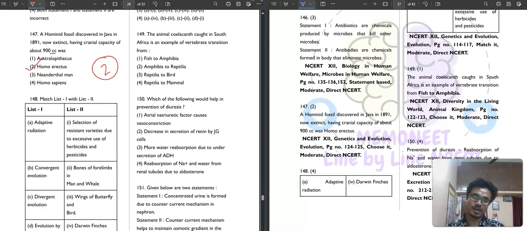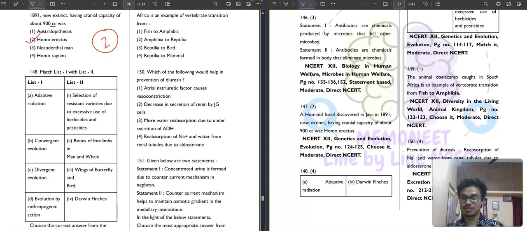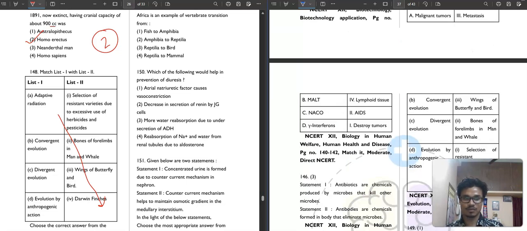Then again a match the following type question. What do you mean by adaptive radiation? Okay, so you need to match. Adaptive radiation is shown by Darwin finches. Then convergent evolution, what will be the correct one? Tell me the example of convergent evolution. That is wings of butterfly and bird. This is the convergent evolution and this is the divergent evolution. So convergent evolution is wings of butterfly and bird.